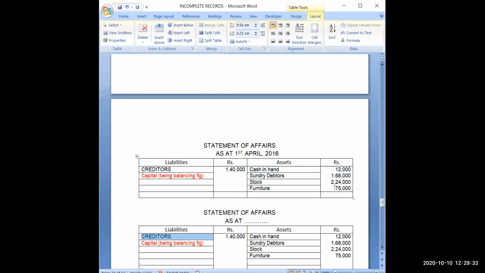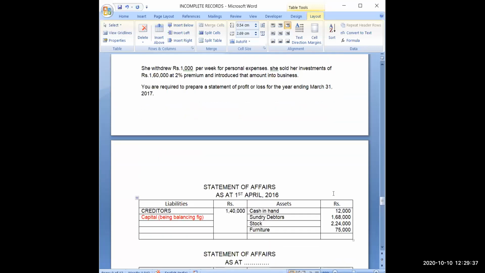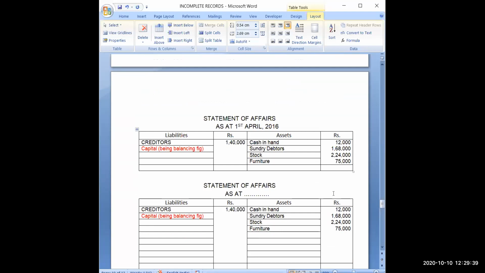Now how will I calculate the opening capital? First I will total this. When I total this, it will come 0, 0, 0. Then 2 plus 8, 10, 14, 5, 19, so here it will be 9. Then 1 plus 1, 2, 6, 8 to 10, 7, 17, and then 2 plus 2, 4. So it will be 4,79,000.